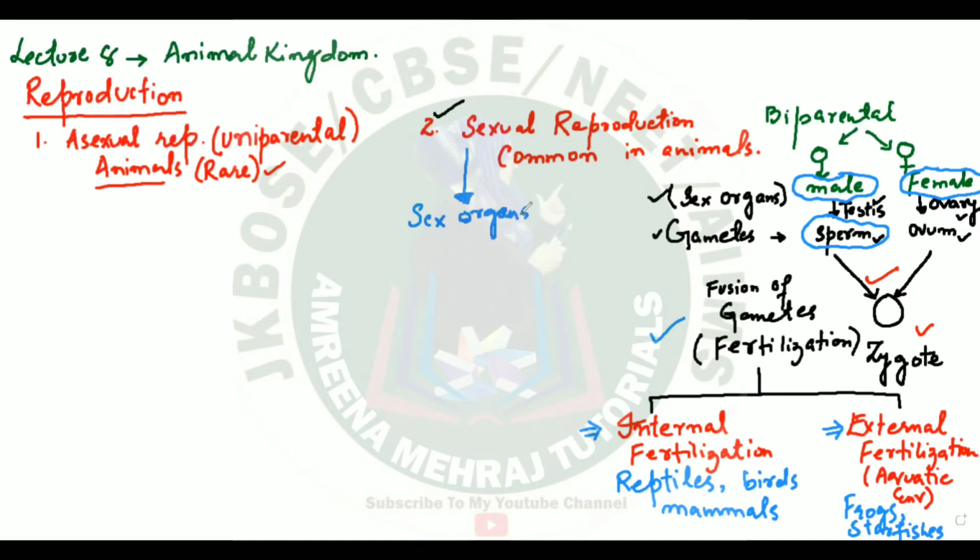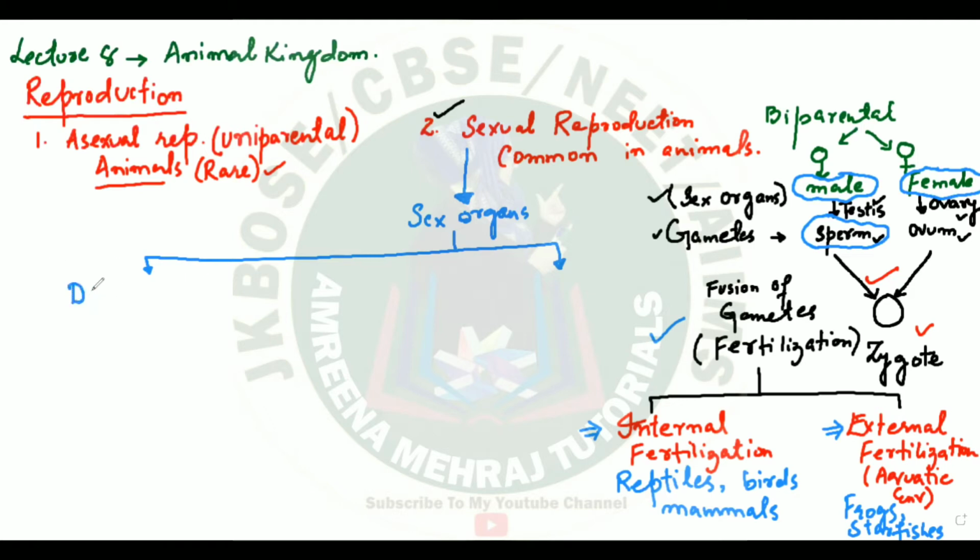Now you see that there'll be some animals in which you'll be able to differentiate between male animal and female animal. Such a type of case where there is a clear distinction, a clear difference between a male and a female, that thing is called sexual dimorphism. That means you're going to have a separate male and a separate female. Such organisms in which there is a separate male and a separate female are called dioecious animals.